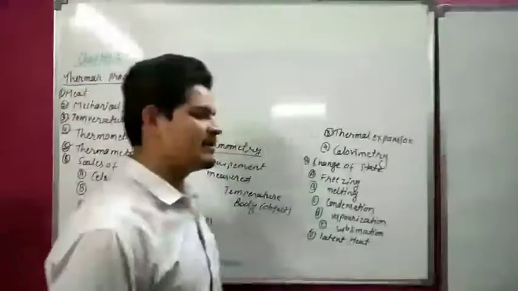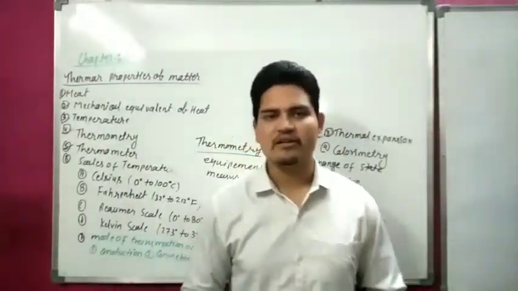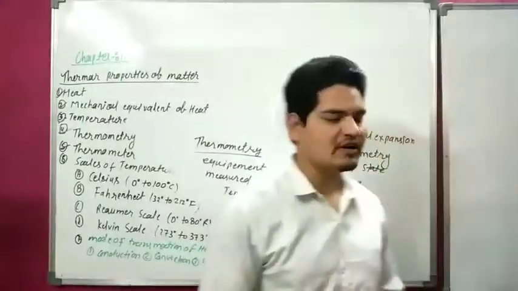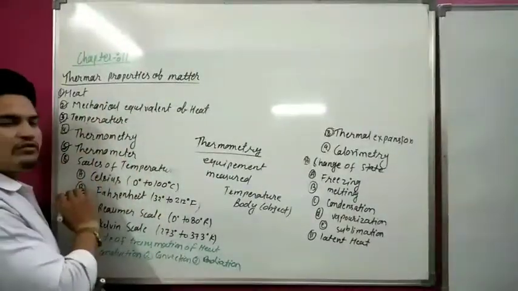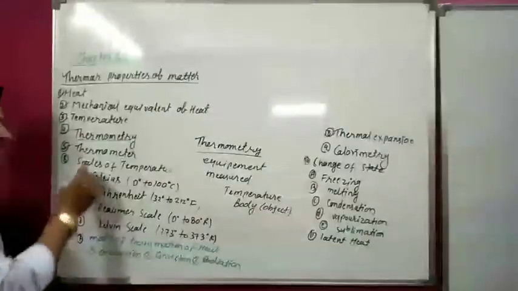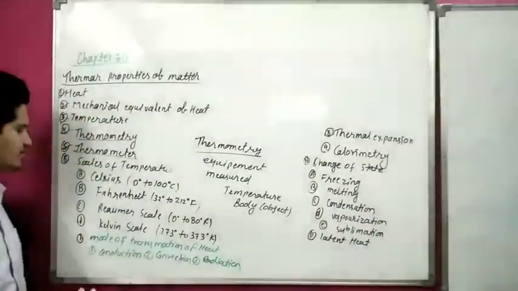So thermometry is the branch of physics in which we study the measurement of temperature, but a thermometer is the equipment which is used to measure the temperature.